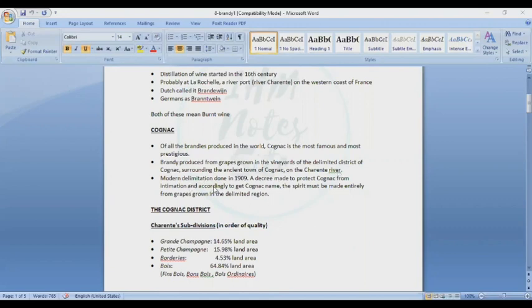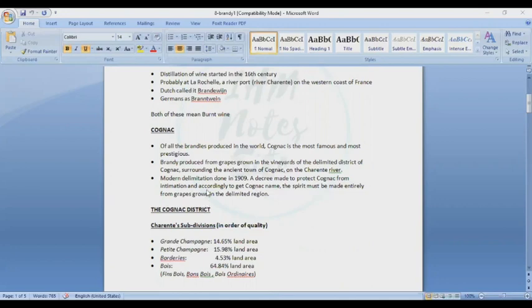The modern delimitation was done in 1909, a decree that protected the product cognac. According to it, to get the cognac name, the spirit must be made entirely from grapes grown in the delimited region. So the region where particular grapes grow is known as the cognac delimited region.